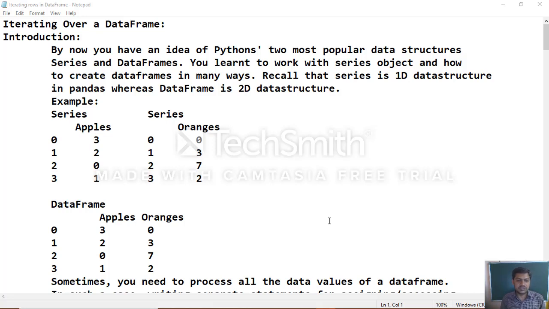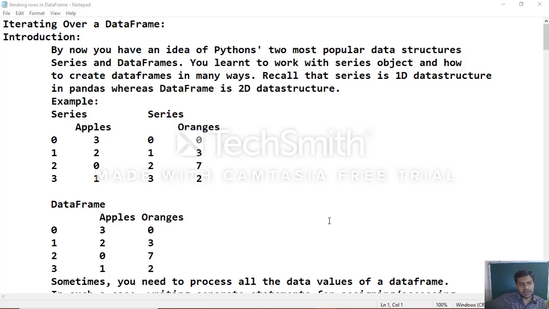There are some statements which you want to execute a number of times. That is what we call looping. In the same way, in the form of iteration, we can extract the data frame object's data. That is what we are going to see. We can iterate through rows as well as columns, which we call data frame items.